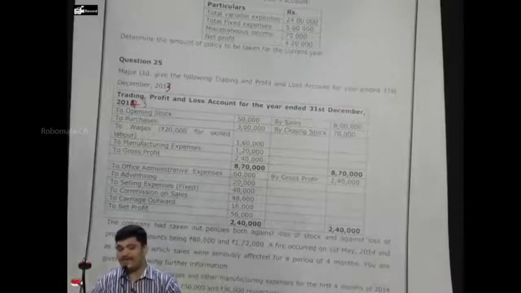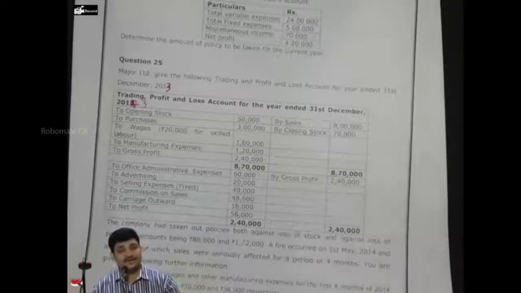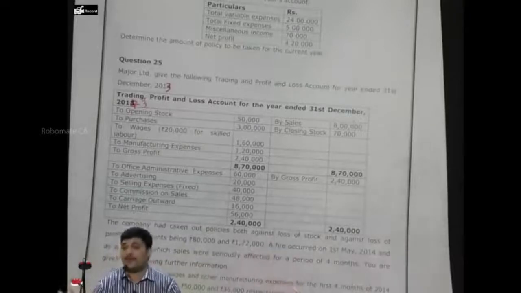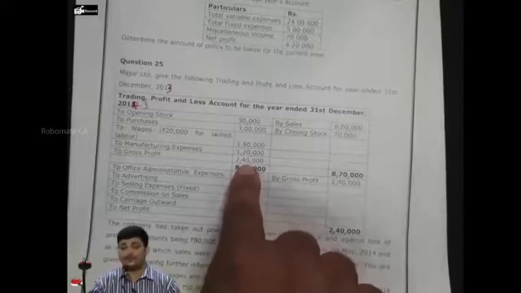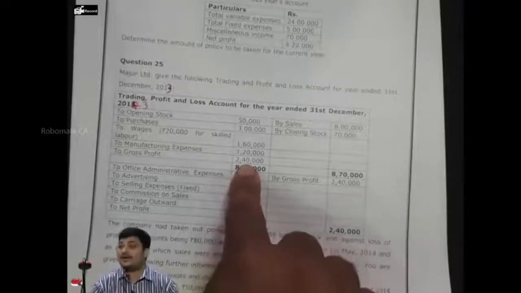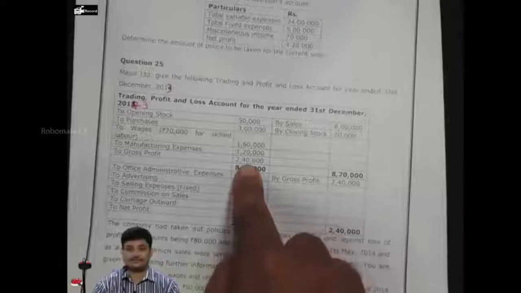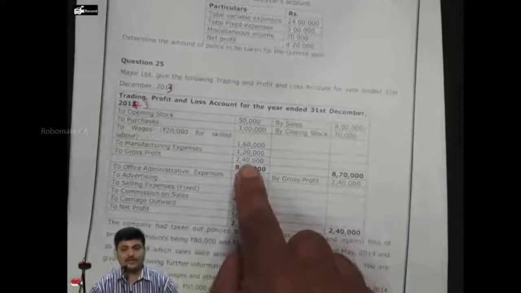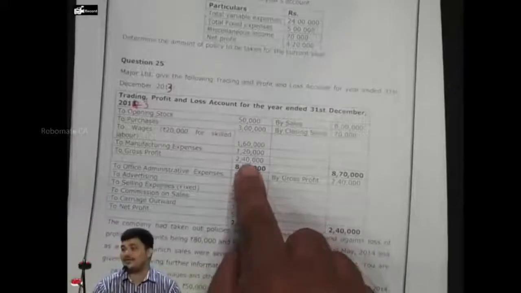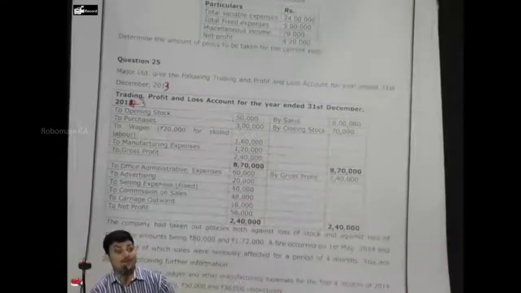It is given in the question that previous year gross profit is available, but the ratio is not given, so we will prepare the trading account of previous year. Now should we take the gross profit which is available in trading account or net profit plus insured standing charges? Available in trading account only. Net profit plus insured standing charges is for the loss of profit policy. Understood? Now you should not confuse.